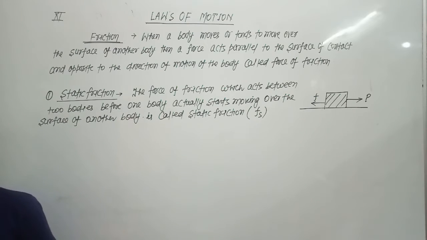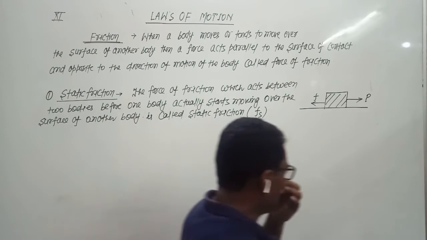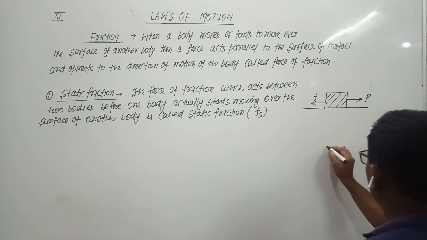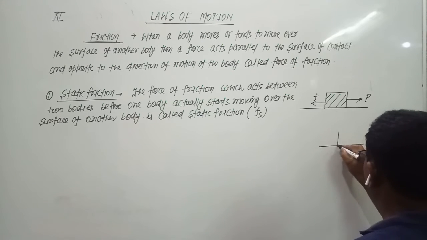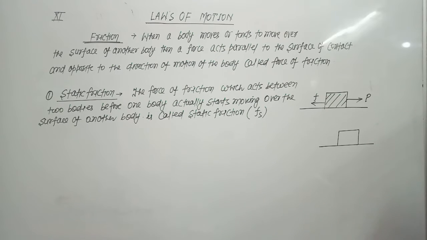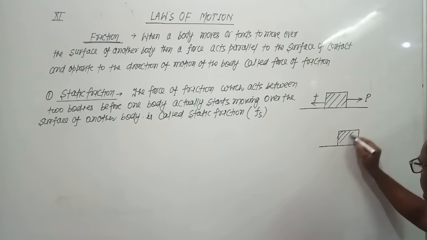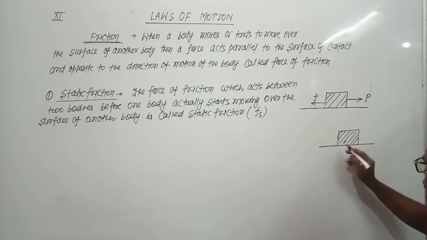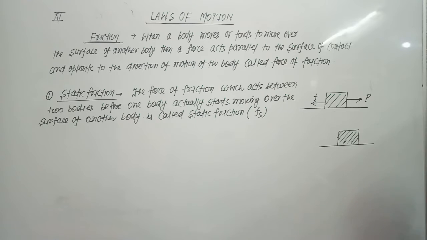Suppose a body is placed on the surface of another body, and suppose to move this body in the forward direction, the force required is 50 Newton.